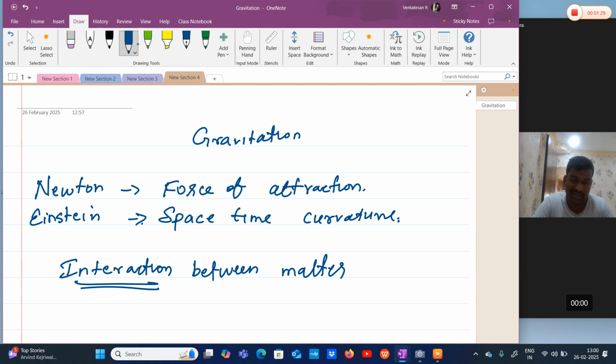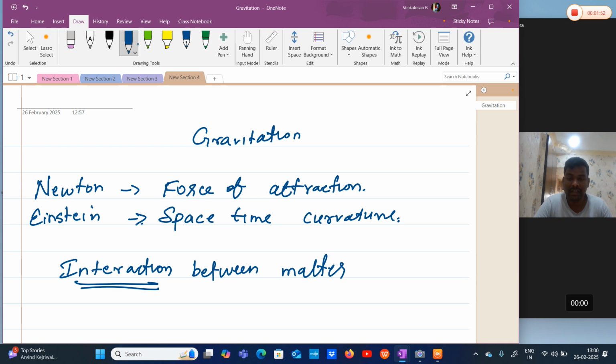Similarly, we use gestures for communication. Sometimes we can use sign language. These are kinds of interaction. Animals also interact in their own way by making some noise. They cannot talk, but they can interact with other animals by making noise, right?